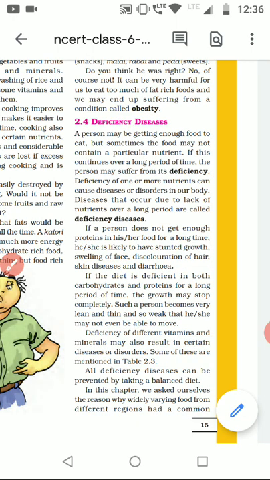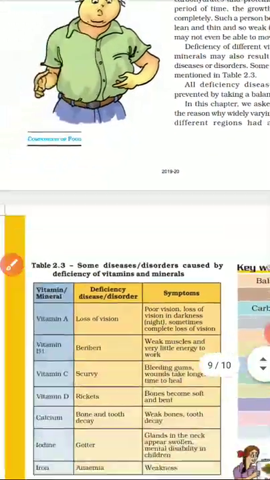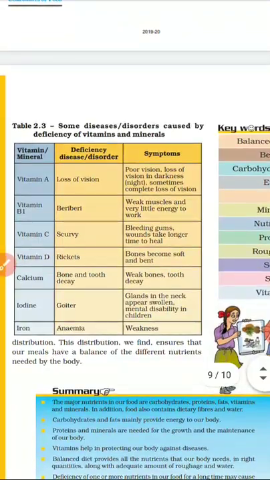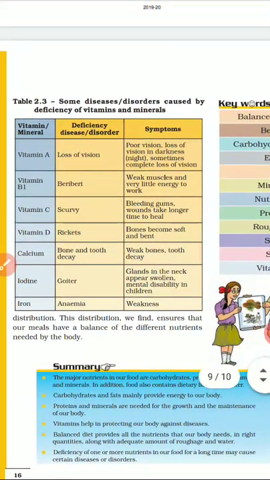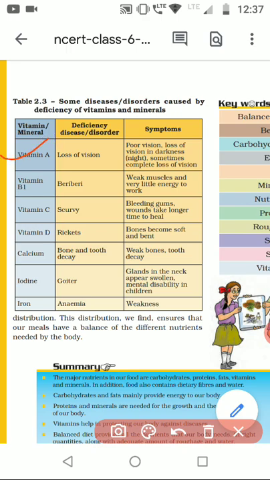So let's see the deficiency diseases here in this table. If there is a lack of vitamin A in your body, then it causes loss of vision, because vitamin A is a vital vitamin for our eyes. It causes poor vision, loss of vision in darkness, and sometimes complete loss of vision takes place.